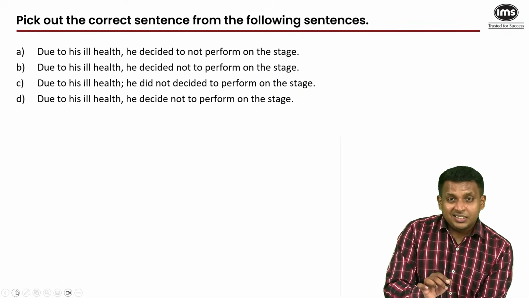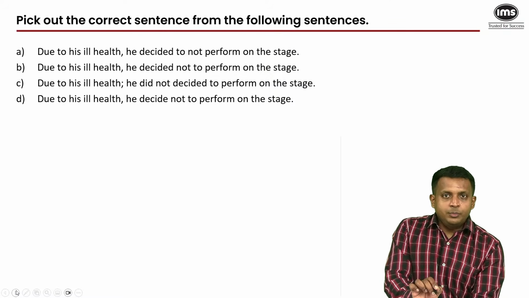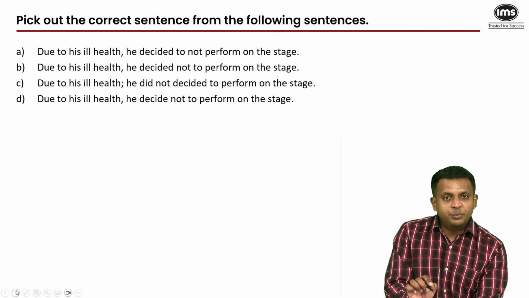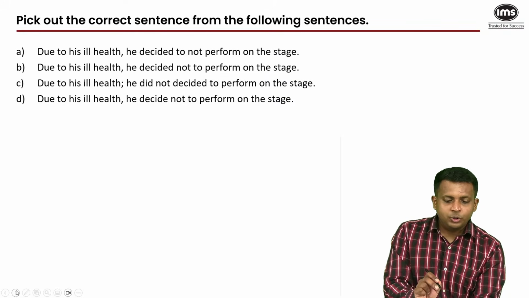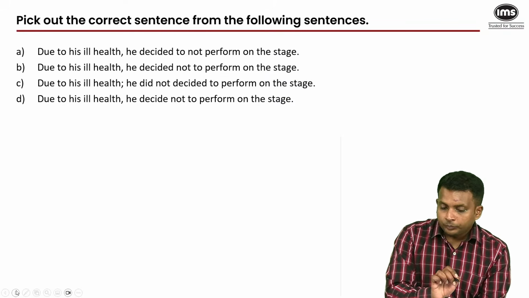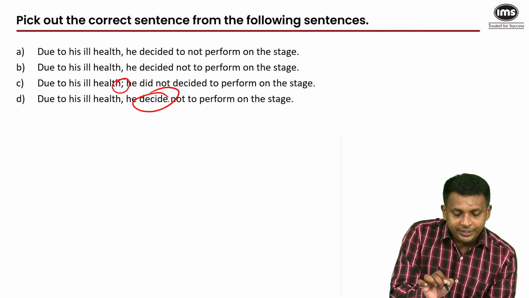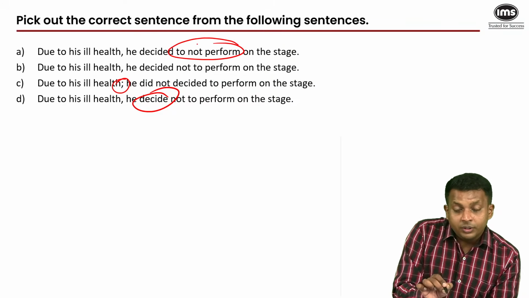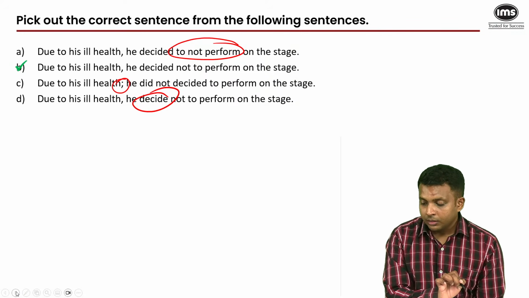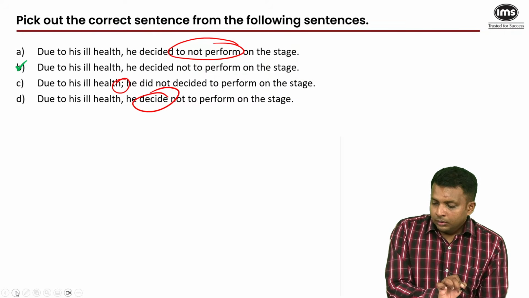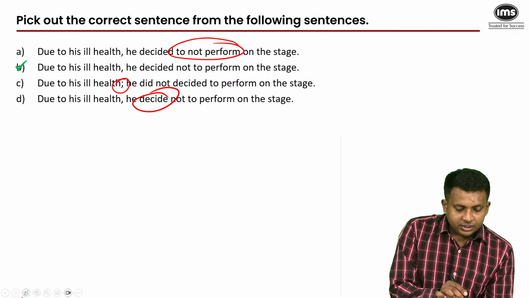Now we have already done this, splitting the infinitive once again, which is not advisable. So you eliminate options where the infinitive has been split, as in to not perform is a split infinitive. Not to perform is okay. So eliminate C for the semicolon, eliminate D for decide because we need the past tense, and eliminate A for the split infinitive, and your answer is B. Next.